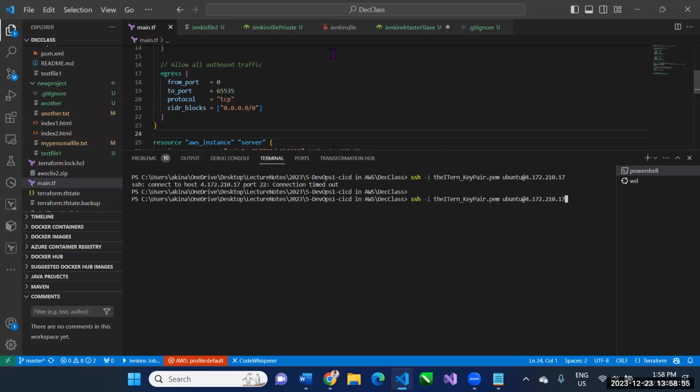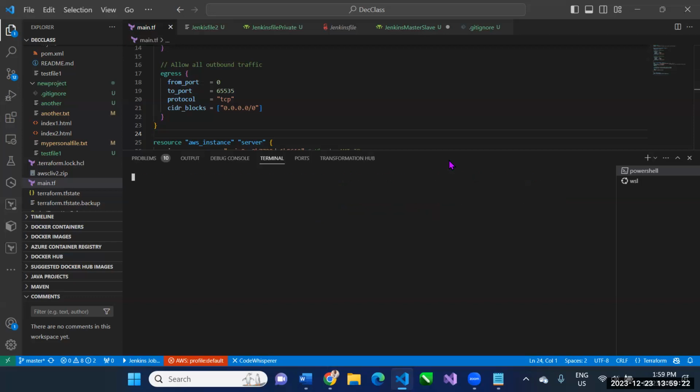Timed out. Let me try again. Maybe the system was just, what is the problem? I don't know what the problem is, but let me look around and see what the problem is. That's my PowerShell. All right, let me try one more time.